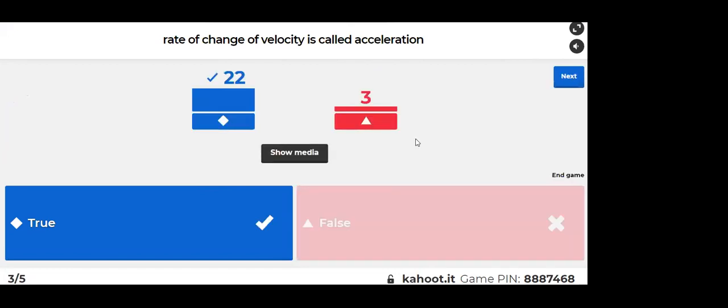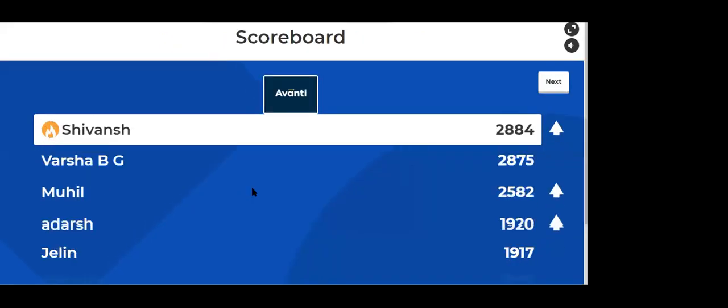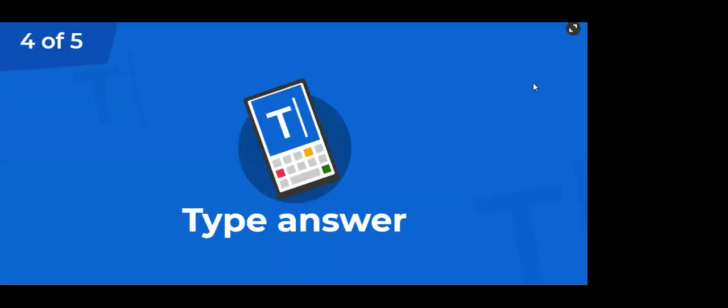Yes, that is a definition, right, guys? Rate of change of velocity is your acceleration.